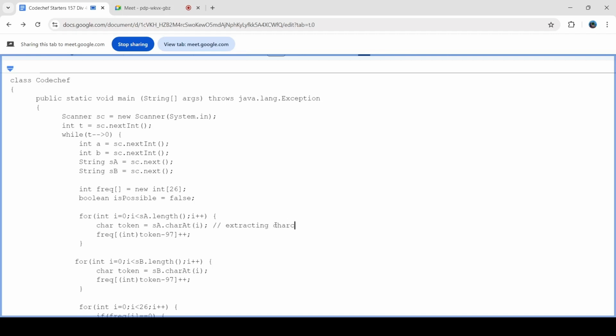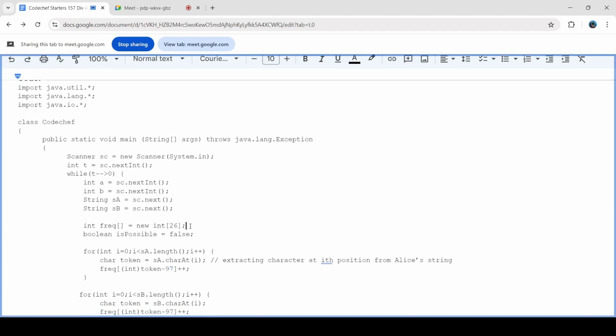Then this token is a character, so I'm converting it into an integer. This will give the ASCII value and I'm subtracting 97 so that I can boil it down to 26. What technically I'm doing is